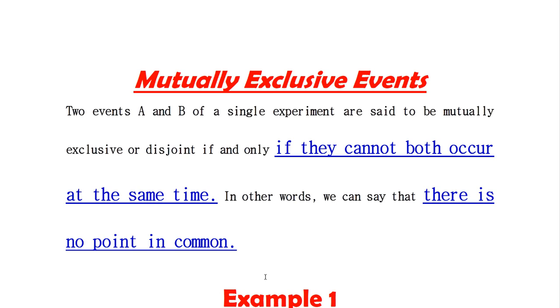So today we discuss what mutually exclusive events are. Two events A and B of a single experiment are said to be mutually exclusive, or disjoint. Disjoint is the other name for mutually exclusive events, only if they cannot both occur at the same time. In other words, there is no point in common between the events A and B of a single experiment. We understand this concept with the help of examples.